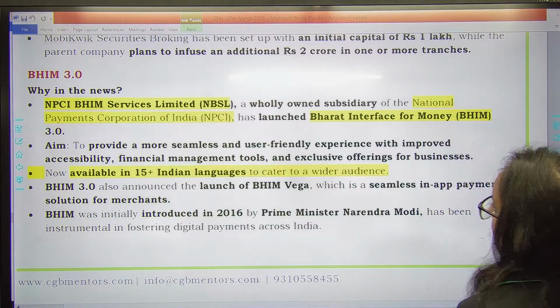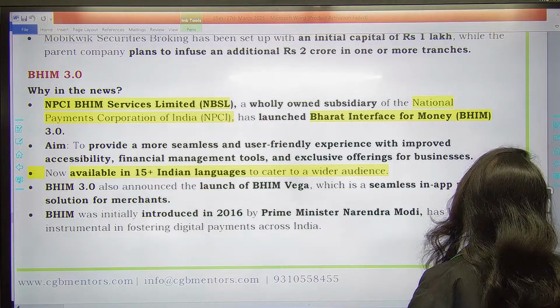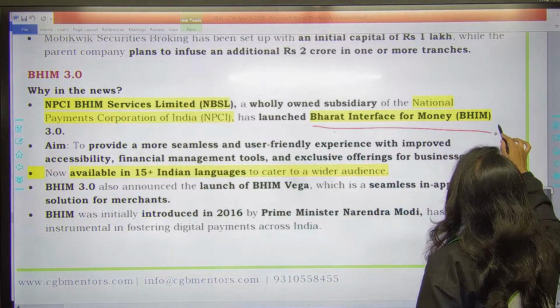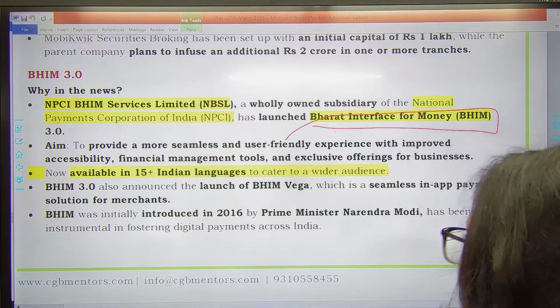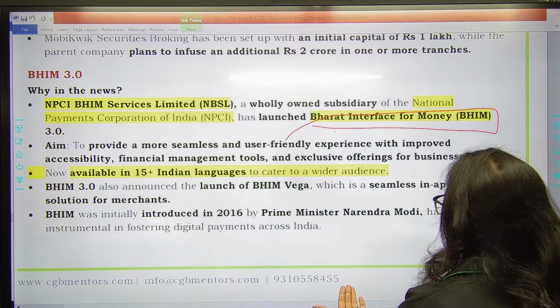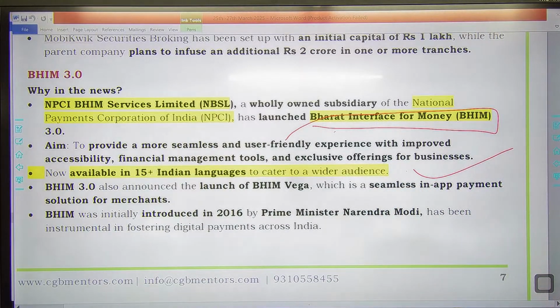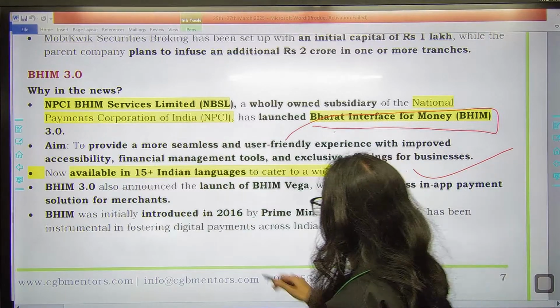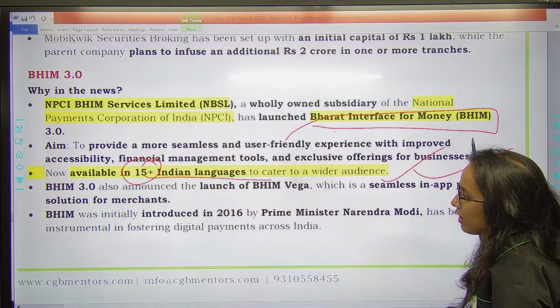Next one is NPCI Bheem Services Limited, which is a wholly owned subsidiary of the NPCI, has launched Bharat Interface for Money 3.0. So Bheem 3.0 has been launched by NPCI Bheem Services, again of course to provide a more user friendly experience, more accessibility, more financial management tools for businesses. It is now available in 15 plus Indian languages. Remember how many? 15 plus Indian languages to cater to a wide audience.